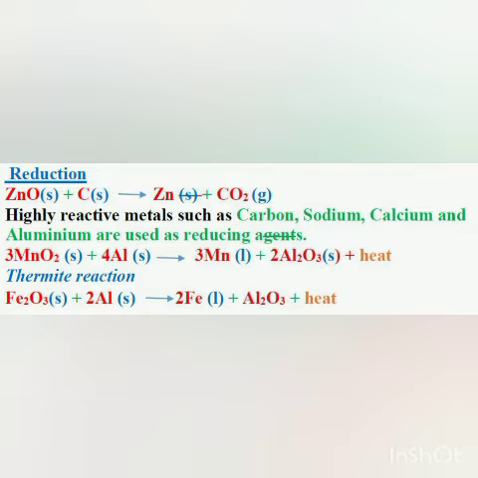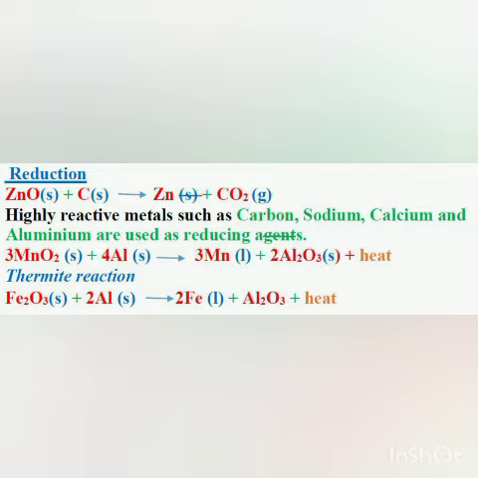Now again you can see the thermite reaction. What is the thermite reaction? The reaction of a metal oxide to form metal by using aluminium powder as a reducing agent is called the thermite reaction. The reaction of the metal oxide with aluminium powder to produce metal is highly exothermic, in which a large amount of heat is evolved.